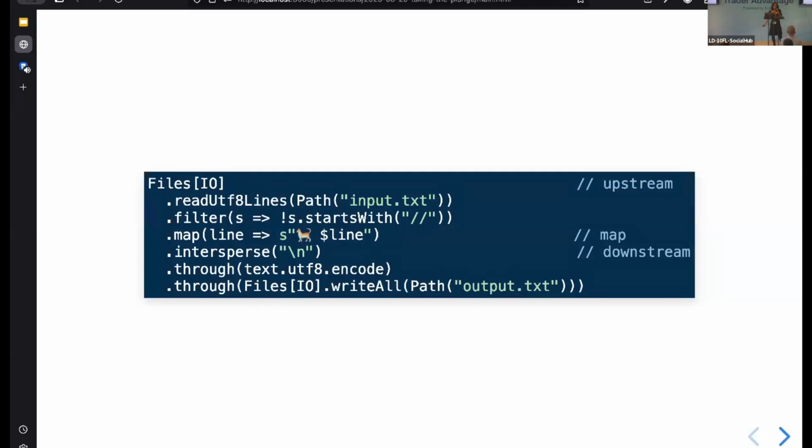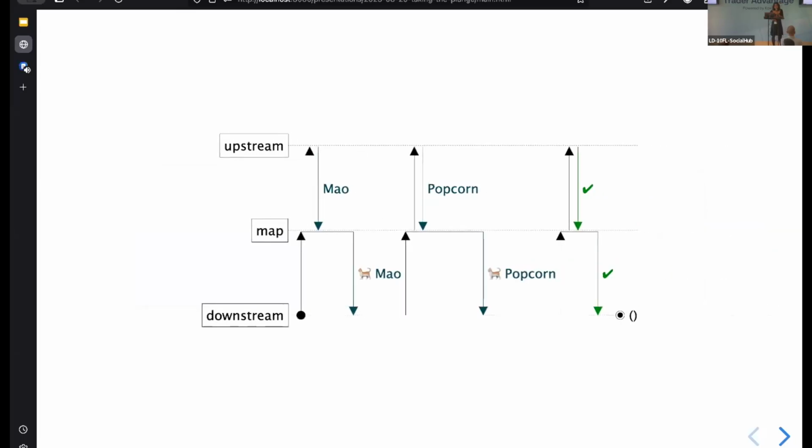Well, I said I could think of it in terms of pulls and outputs. Let's say, for instance, that we wanted to figure out a bit more about how this code was working. In particular, we wanted to see how the mapping was working. We could also think of this in 3 stages. It has an upstream stage, which goes and gets the input, a map stage, which adds this emoji, and a downstream stage. And we can also draw a picture for that.